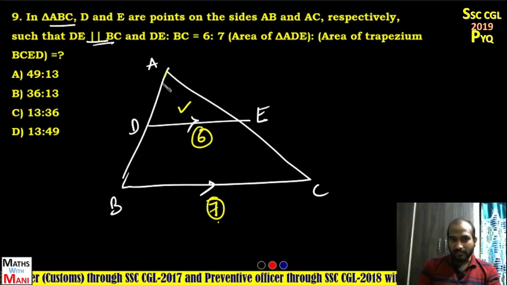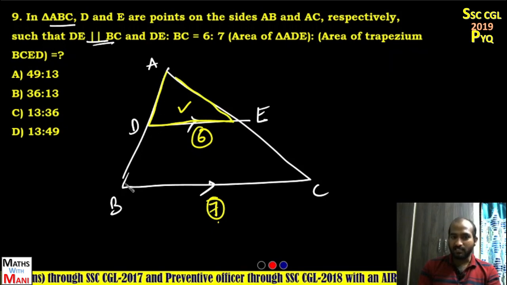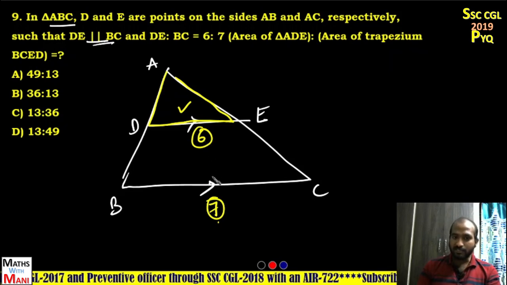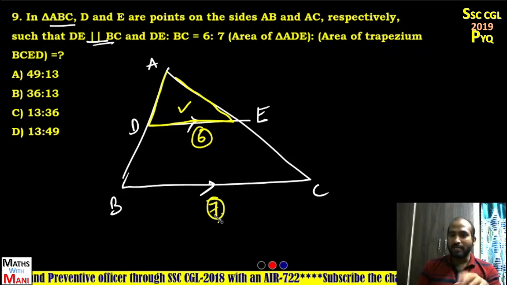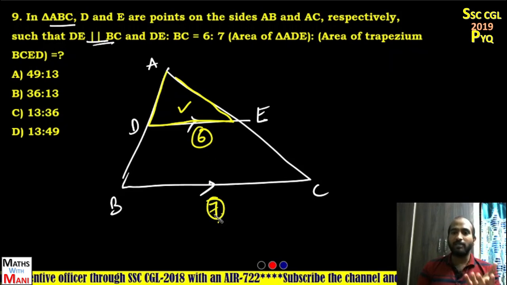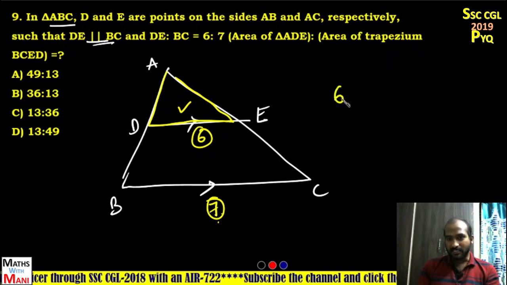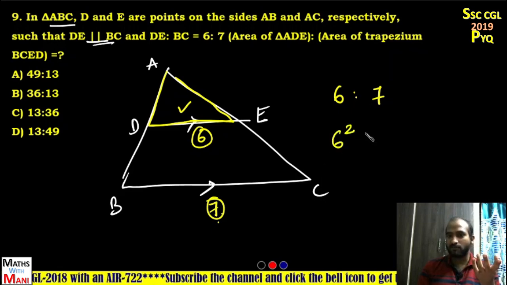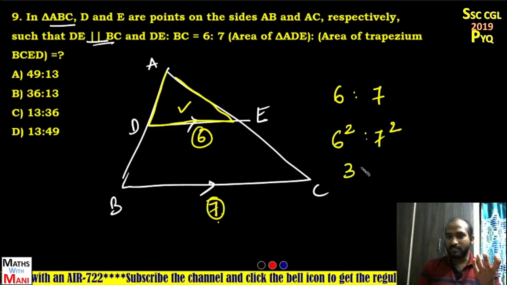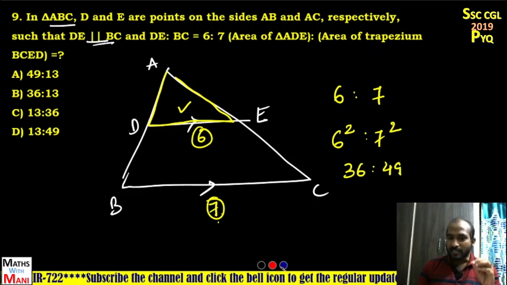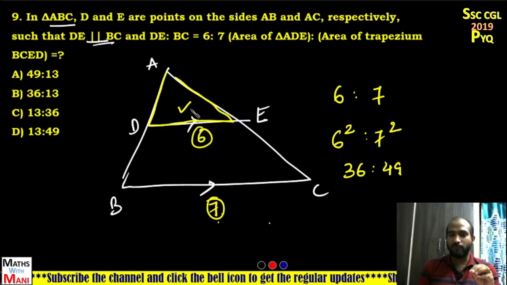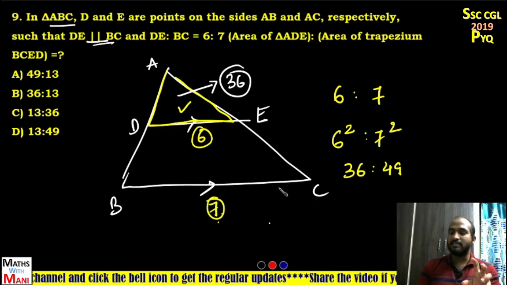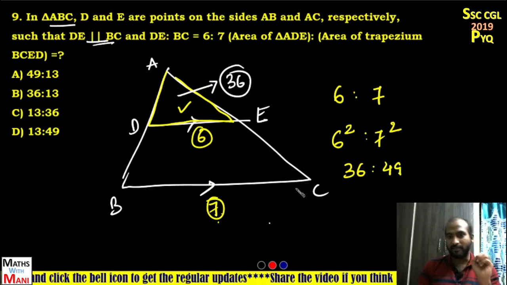Since the triangles ADE and ABC are similar, what about the corresponding sides DE and BC? They are 6:7. Now tell me what about the areas of the triangles? Squares of the corresponding sides ratio. Since corresponding sides are 6:7, the corresponding areas are 6 square is to 7 square. That means 36:49. 36 is the representation for the smaller triangle, 36 parts. 49 is the representation for the total triangle ABC.